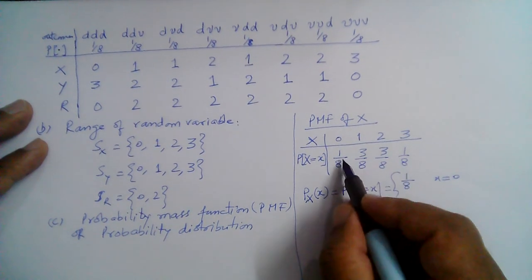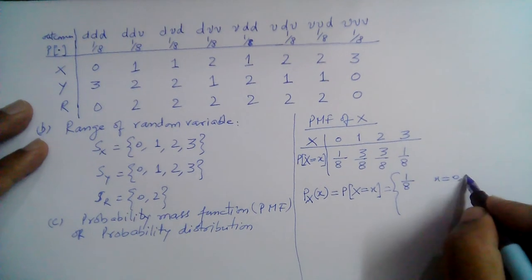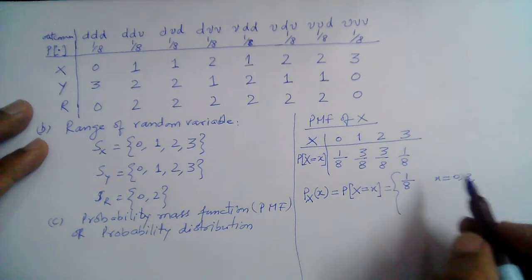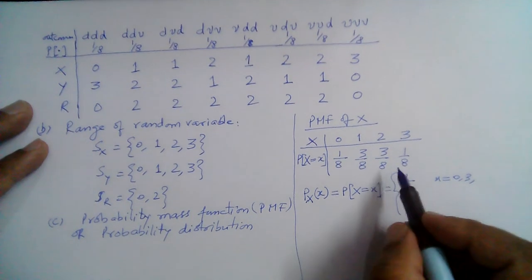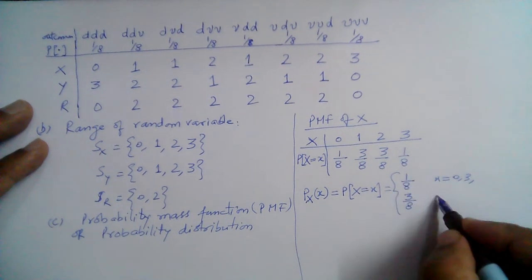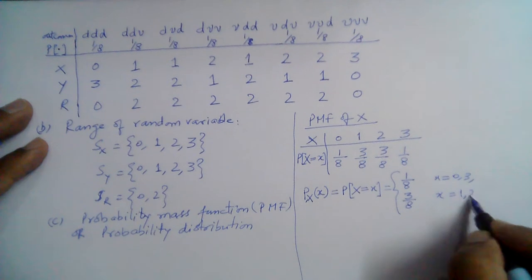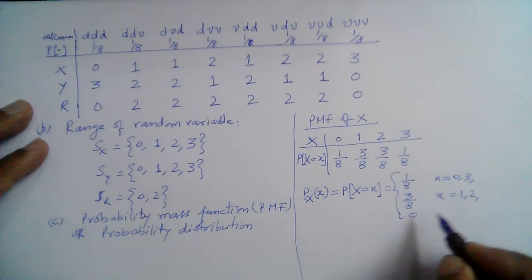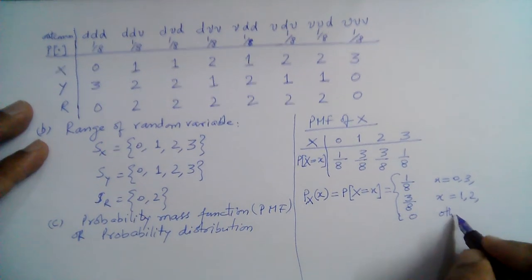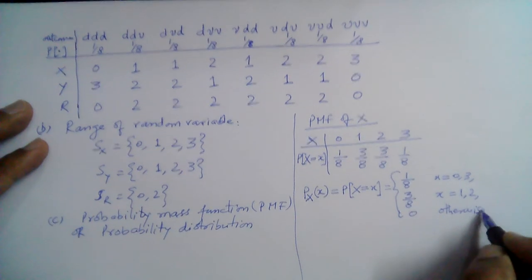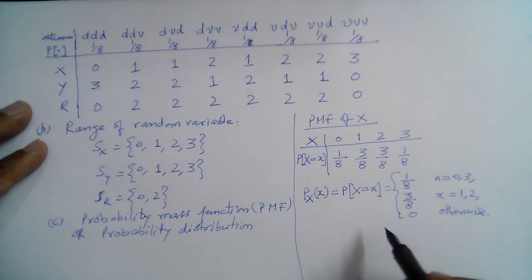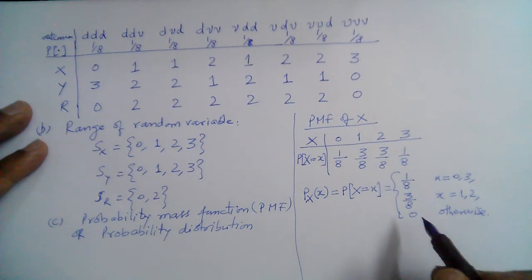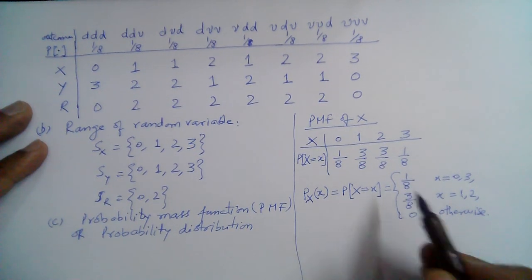The probability 1 over 8 is for values 0 and 3. And the probability that it is 3 over 8 is for random variable values x is equal to 1 and 2. And this is 0 otherwise, right? We write here this is 0 otherwise. So this is how we write down the probability mass function for random variable x.